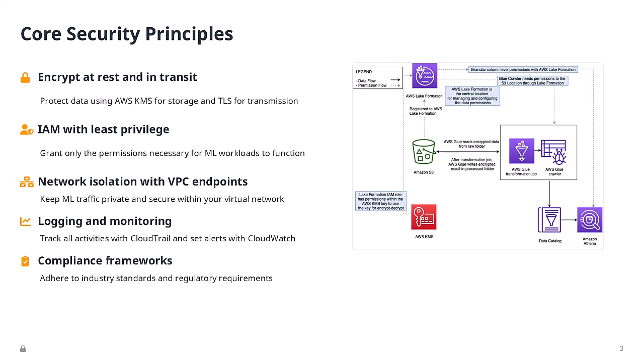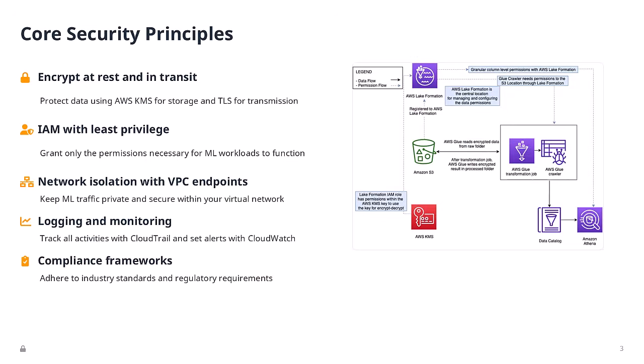All right, so now let's talk about the core security principles. These 5 principles form the foundation of every secure machine learning deployment. Number one, encryption everywhere. If data exists, it should be encrypted, no exceptions. Least privilege IAM, give the minimum permission necessary, nothing more. Your training job doesn't need access to every S3 bucket in your account.